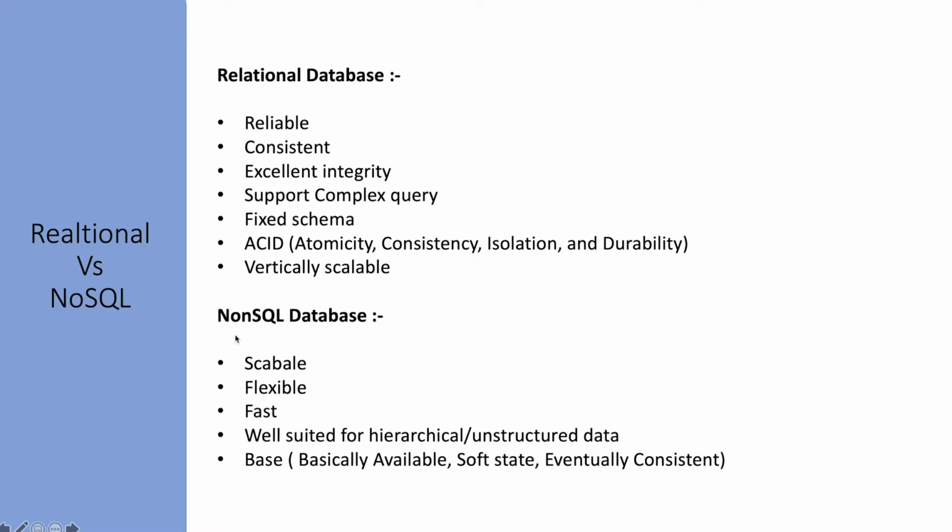Now let's talk about NoSQL databases. They are highly scalable, flexible, fast, and well suited for hierarchical or unstructured data. So when we have a certain kind of hierarchy or the data is unstructured, NoSQL databases go well with that. They actually support the BASE transaction model: basically available, soft state, and eventually consistent. Data will eventually become consistent across the nodes. So that is the comparison between relational and NoSQL databases.